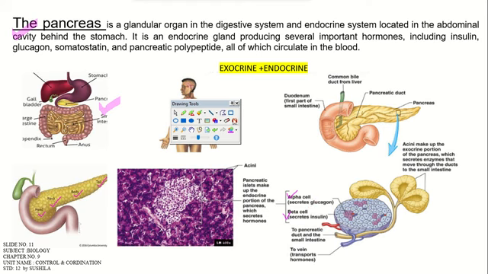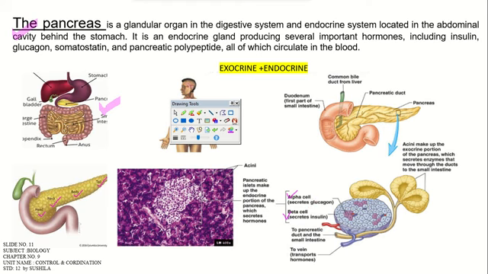Here on your screen you can see the normal blood glucose level and the high blood glucose level. By looking at the diagram you can differentiate between these two.